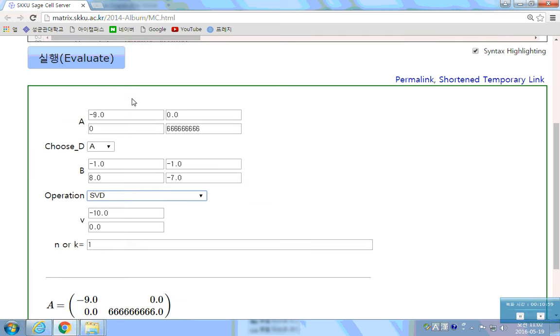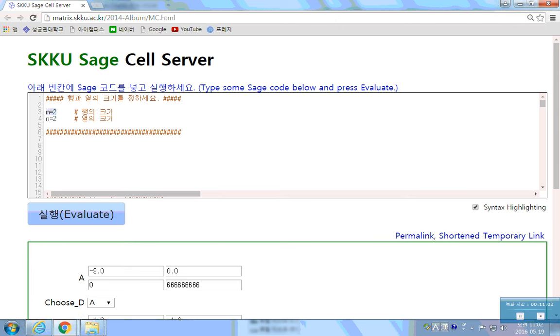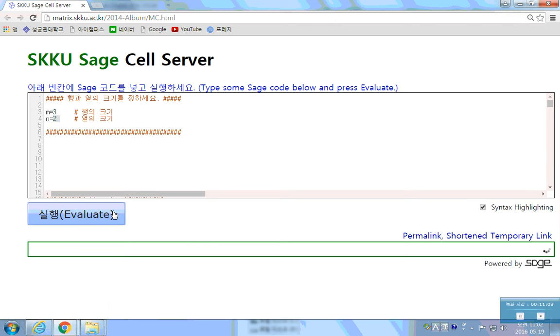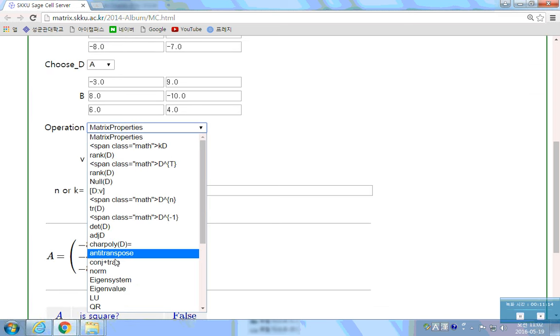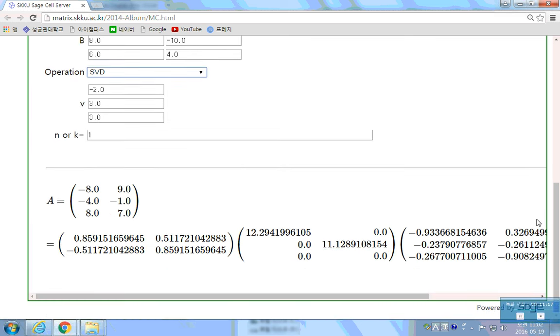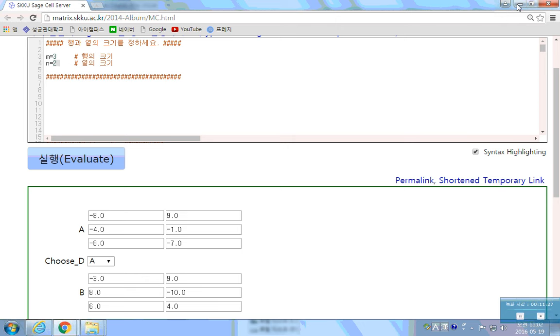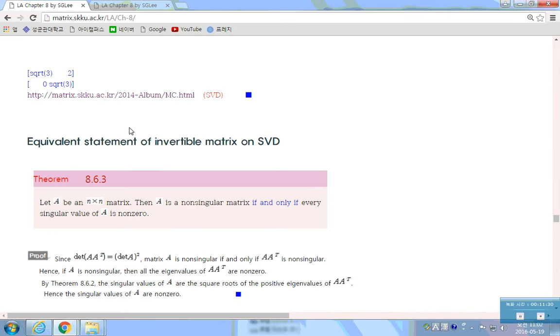So if you want a larger matrix, like a 3 by 2 matrix, you will have a random 3 by 2 matrix like this, and you can do the same thing for the singular value decomposition here. Isn't it? We have a sigma and U, V transpose. That works for the larger size as well. Anyway, we coded those, so you can do it at once.